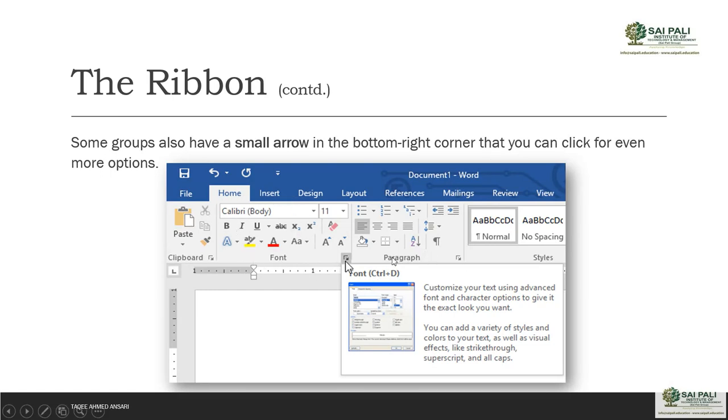Same as it, another arrow option is in the paragraph group also, clipboard group also, which contains some more options which are not showing here in this group. So some more commands which are not showing here normally. So you can go for more options here by clicking on this arrow button.